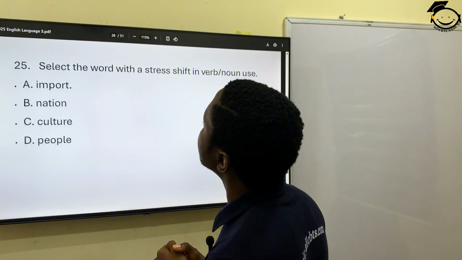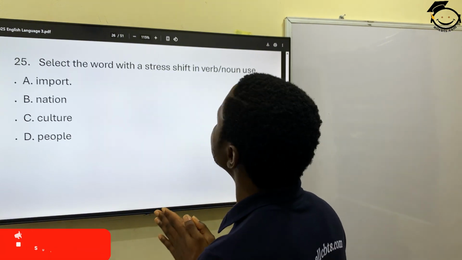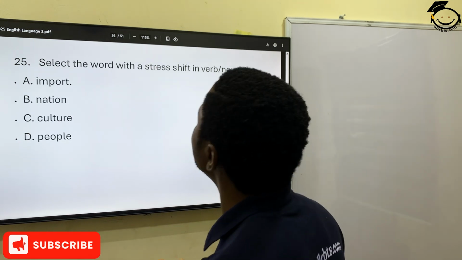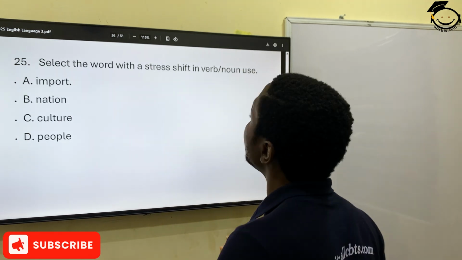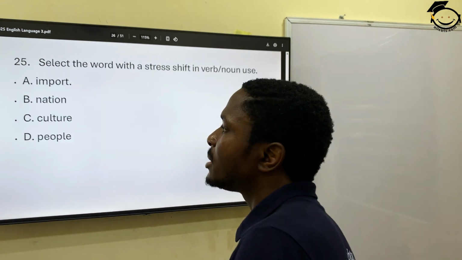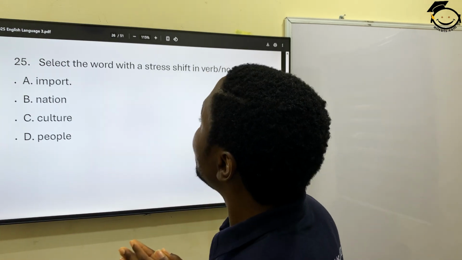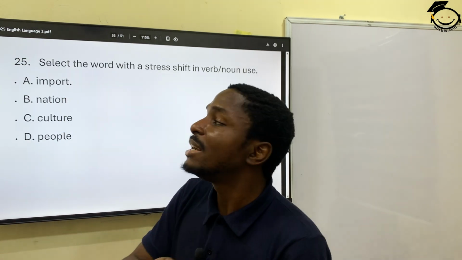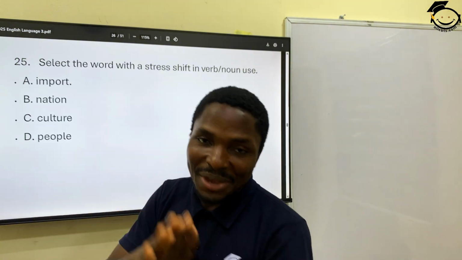Now 25. Select the word with the stress shift in verb or noun use. Okay. Import. That means which of these words would the stress shift if you are using it as a noun or a verb?